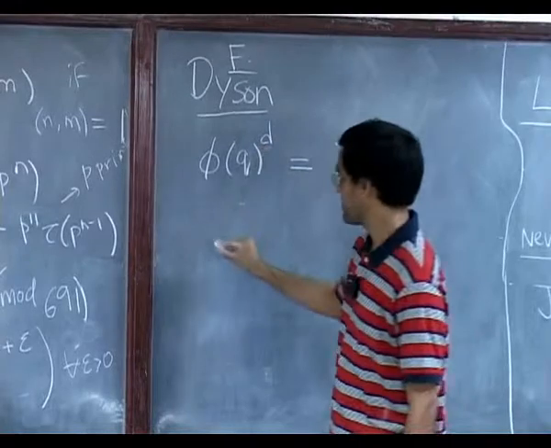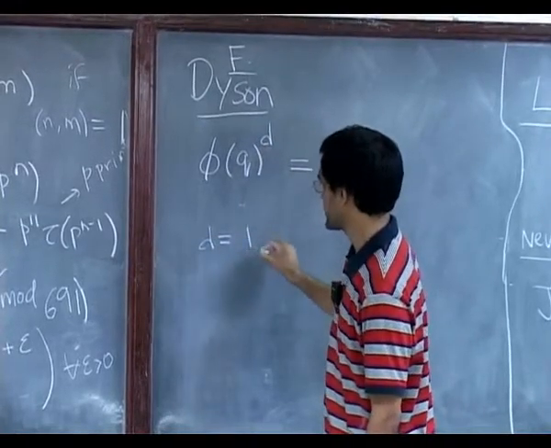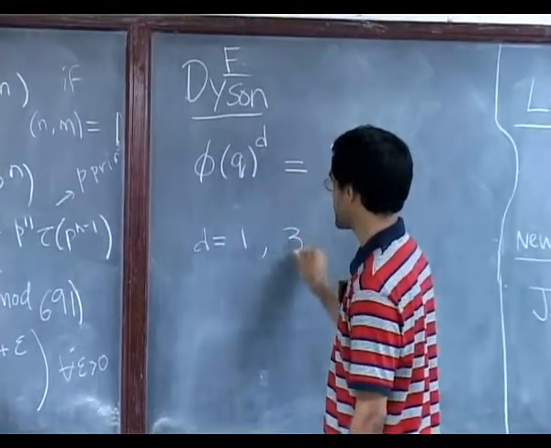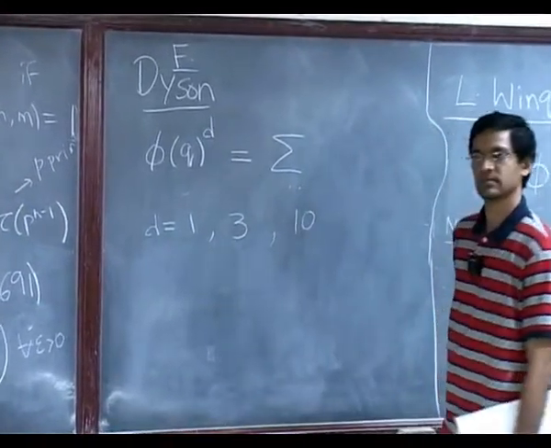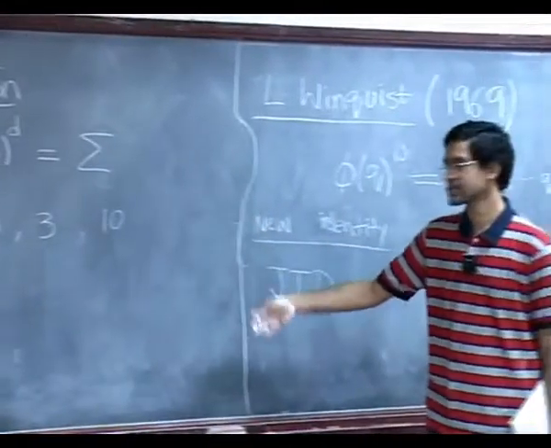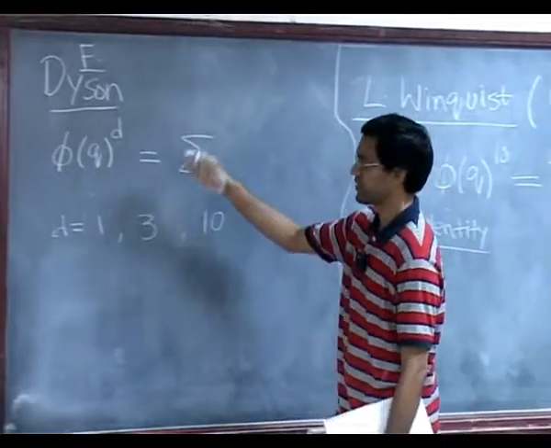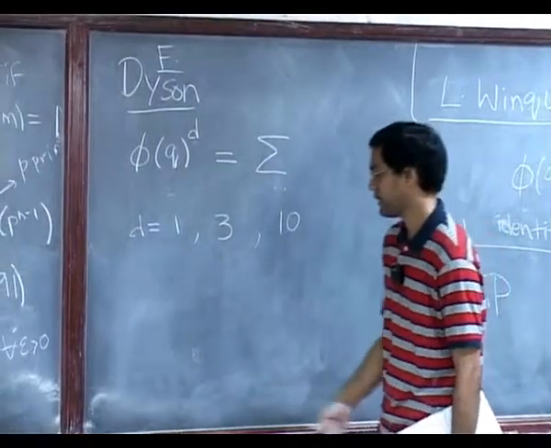So we already have d equals 1 is Euler, d equals 3 is Jacobi, right? We have Euler, Jacobi, we have 10 is Winquist. These are all sort of isolated results at this point, and then Dyson figured he could do it for several other values of d.